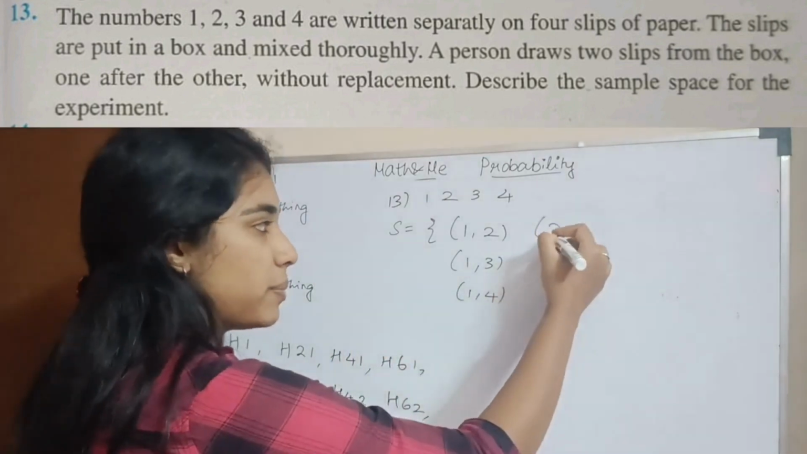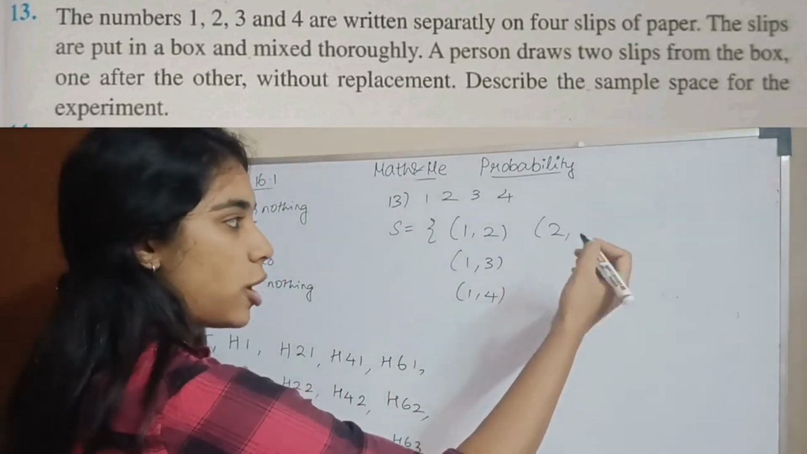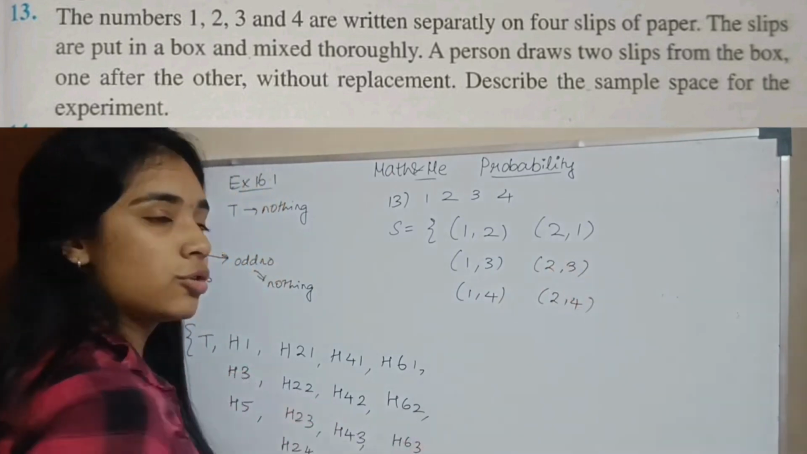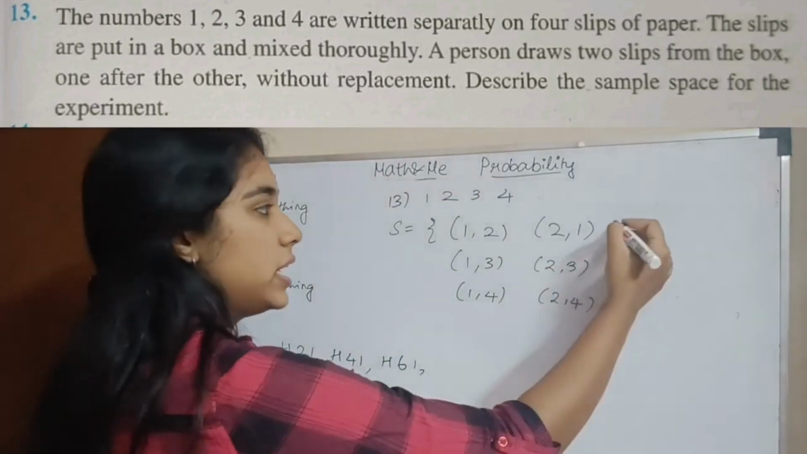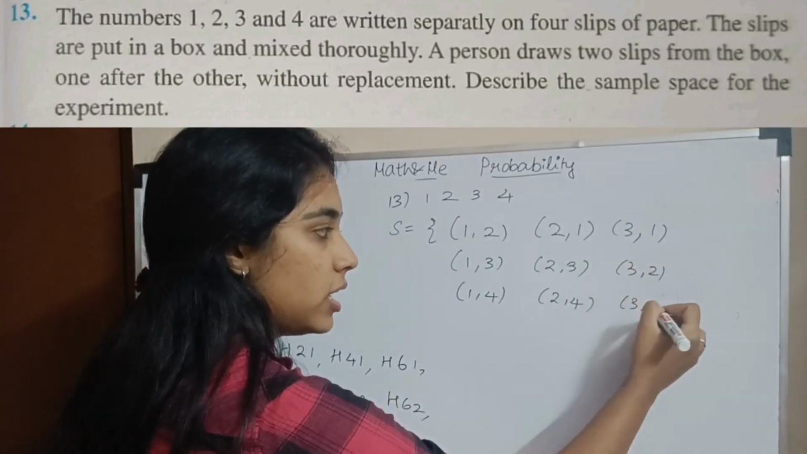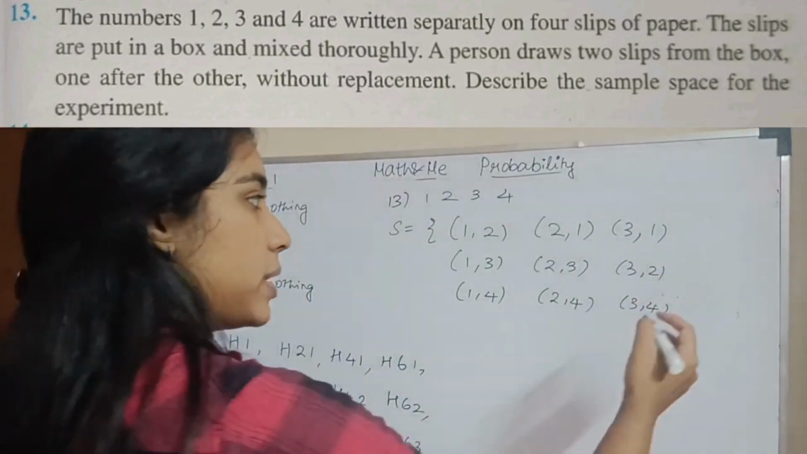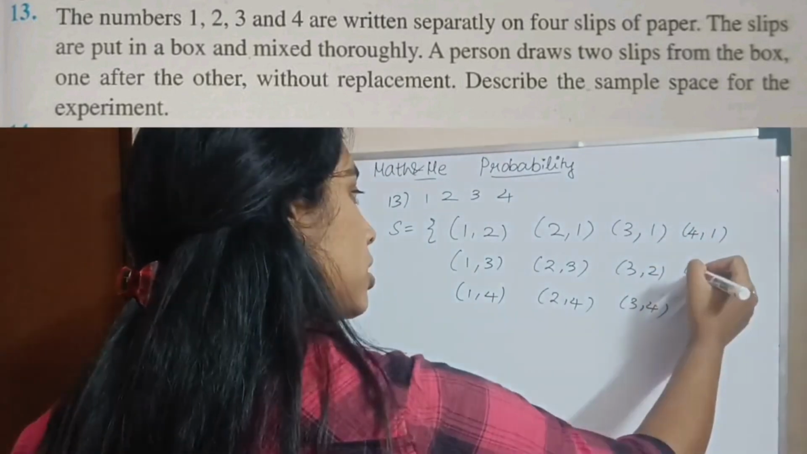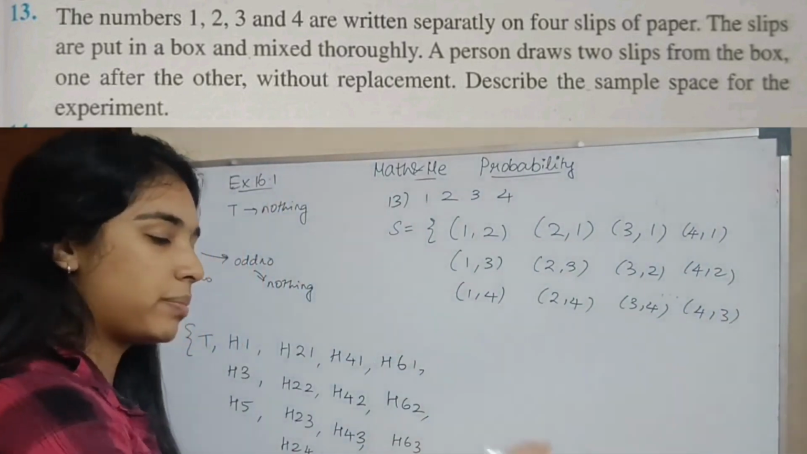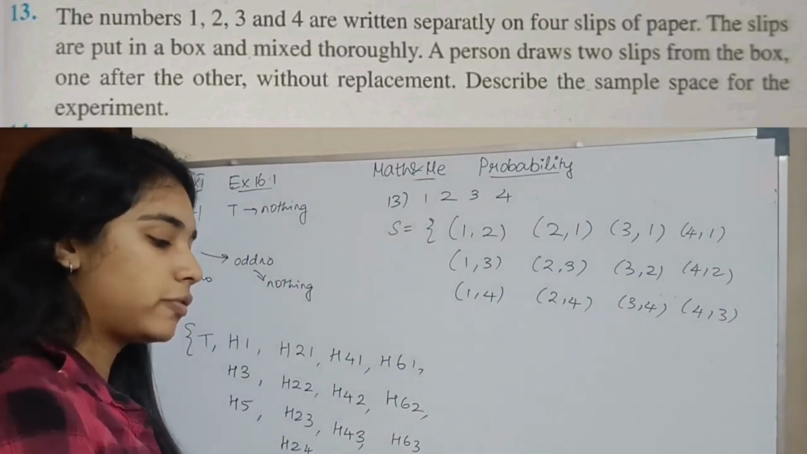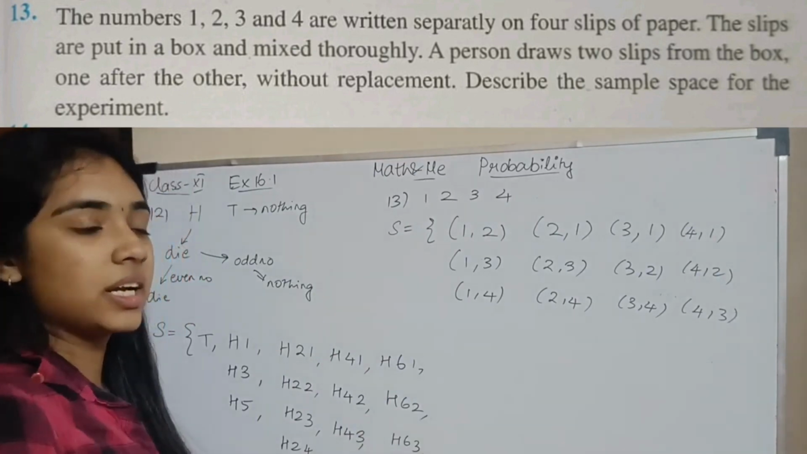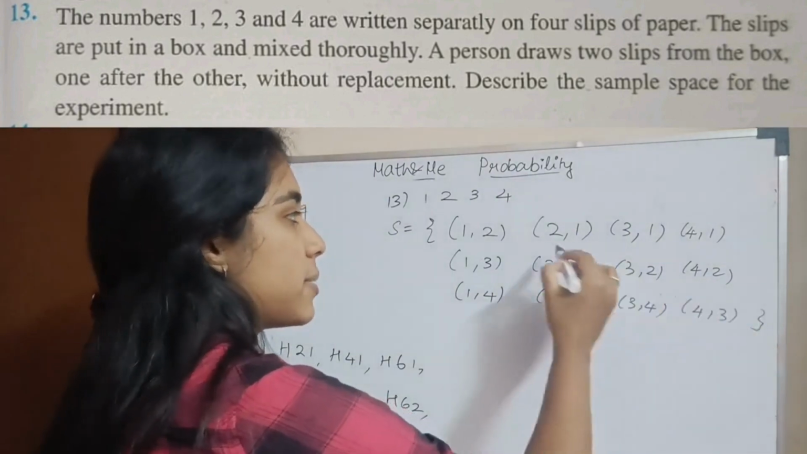Similarly, if you pick up paper number 2, what is your option? 1 or 3 or 4. You do not have 2, 2. In the same way, if you pick up 3, what are your options? 3, 1, 3, 2 and 3, 4. Similarly, if you pick up paper number 4, you have 4, 1, 4, 2 and 4, 3. So you pick up paper 4 and you pick up paper 1. This is one option. You pick up paper 4, you pick up paper 2. This is another option. Or paper 4, then paper 3. So this is another option. So this is your sample space.